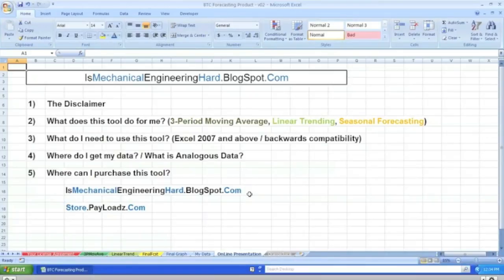There's no guarantee, but you should really look to see what differences there are between Excel 2007 and other versions of Microsoft Excel. We talked about where we get the data. You can get the data from any place. Usually what people do is they download what's called CSV data, with a .csv at the end of the name of the data file. And we discussed a little bit about what analogous data was.